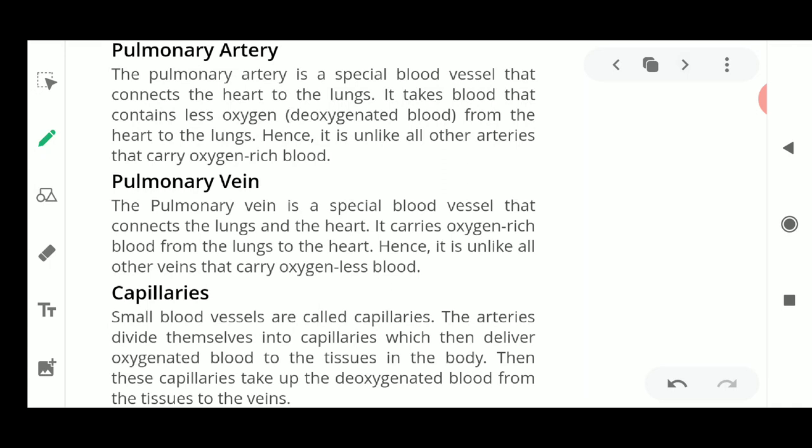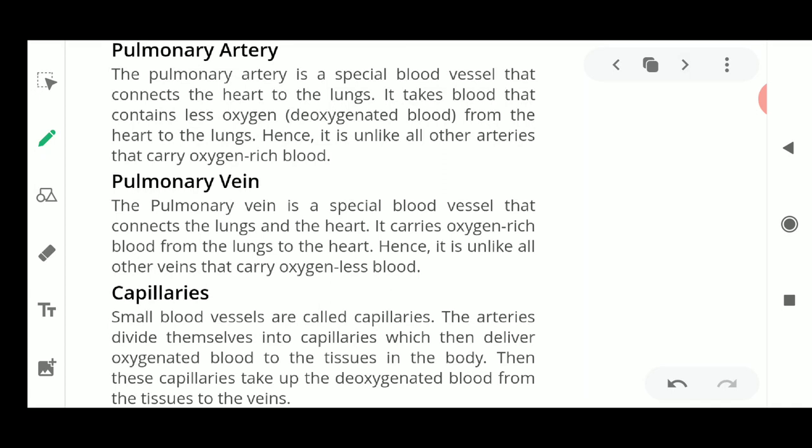Please remember that capillaries will always be present at the place where oxygenated and deoxygenated blood are being interchanged. The blood itself does not interchange; only the gases, the energy and the nutrients are interchanged among each other.